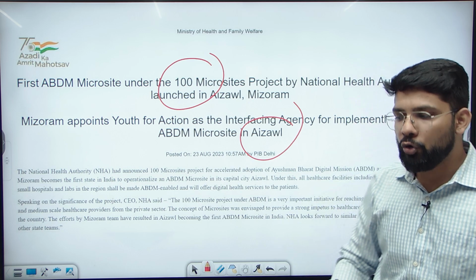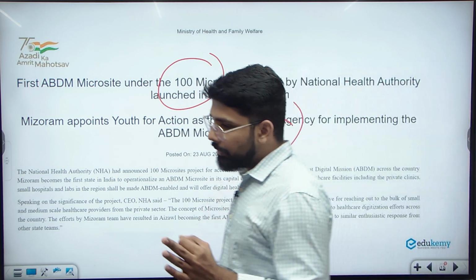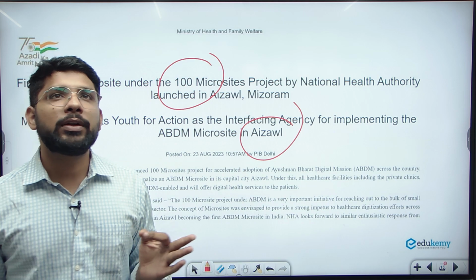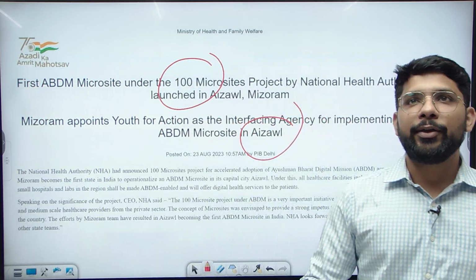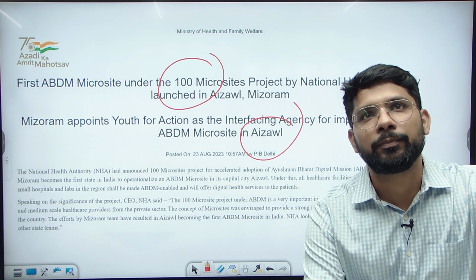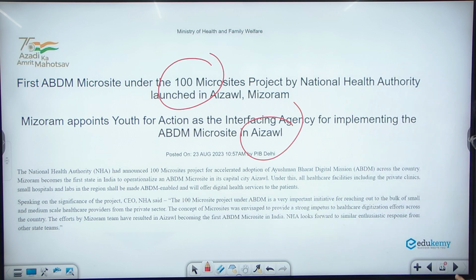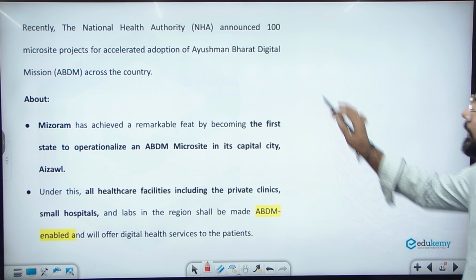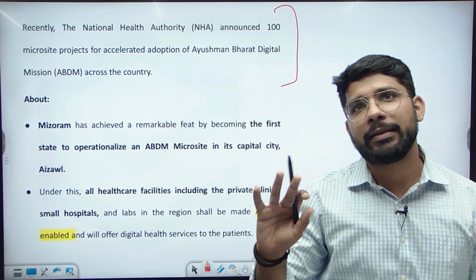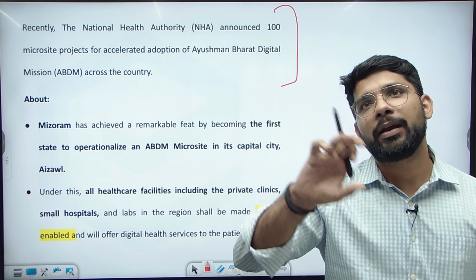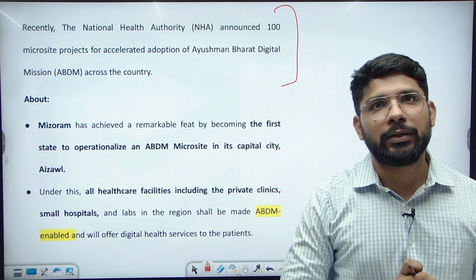So here we need to know about the Ayushman Bharat Digital Health Mission. We also need to know what the microsite project is under the Ayushman Bharat Digital Health Mission. Okay, so let's see about it. So recently the government announced 100 microsite projects under the Ayushman Bharat Digital Health Mission, and Mizoram became the first state to implement this project.